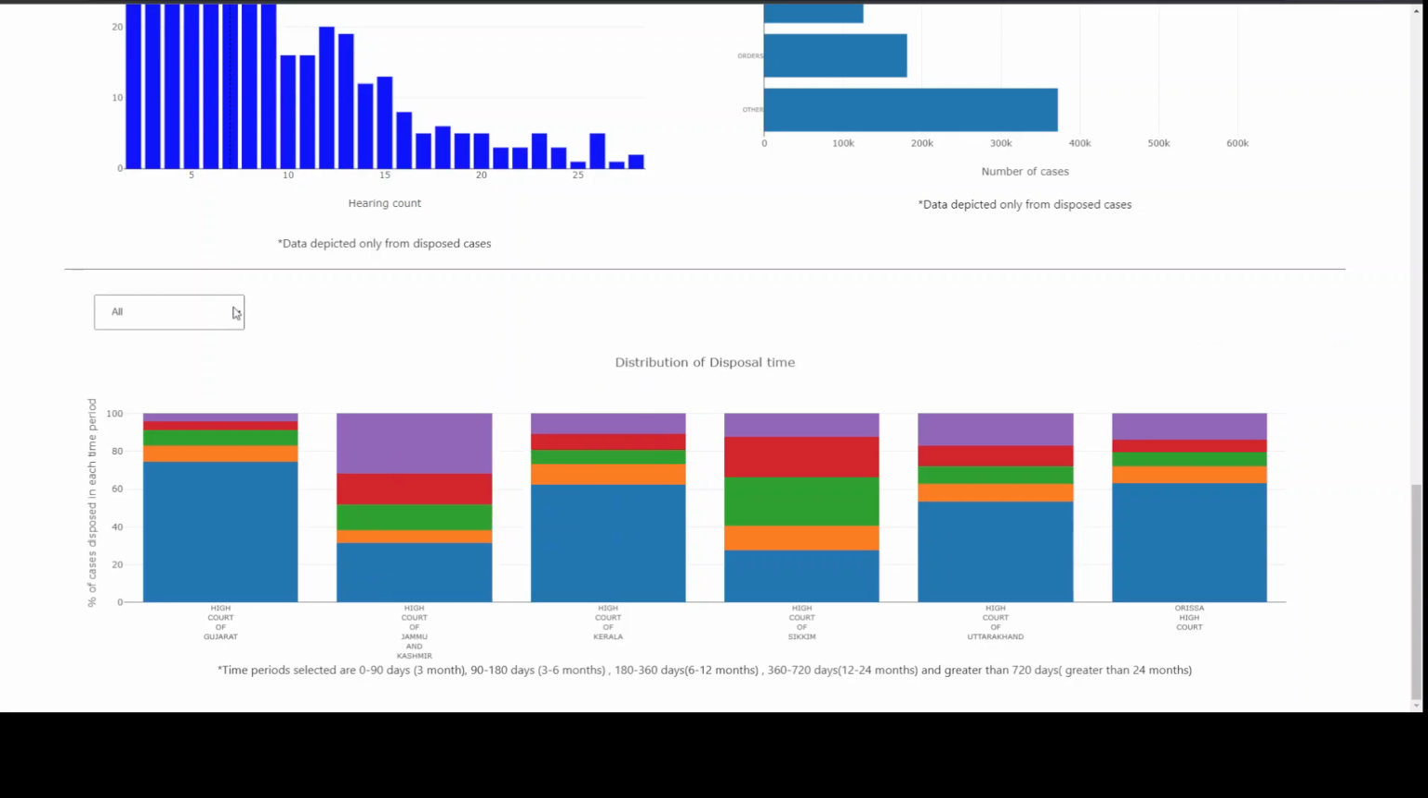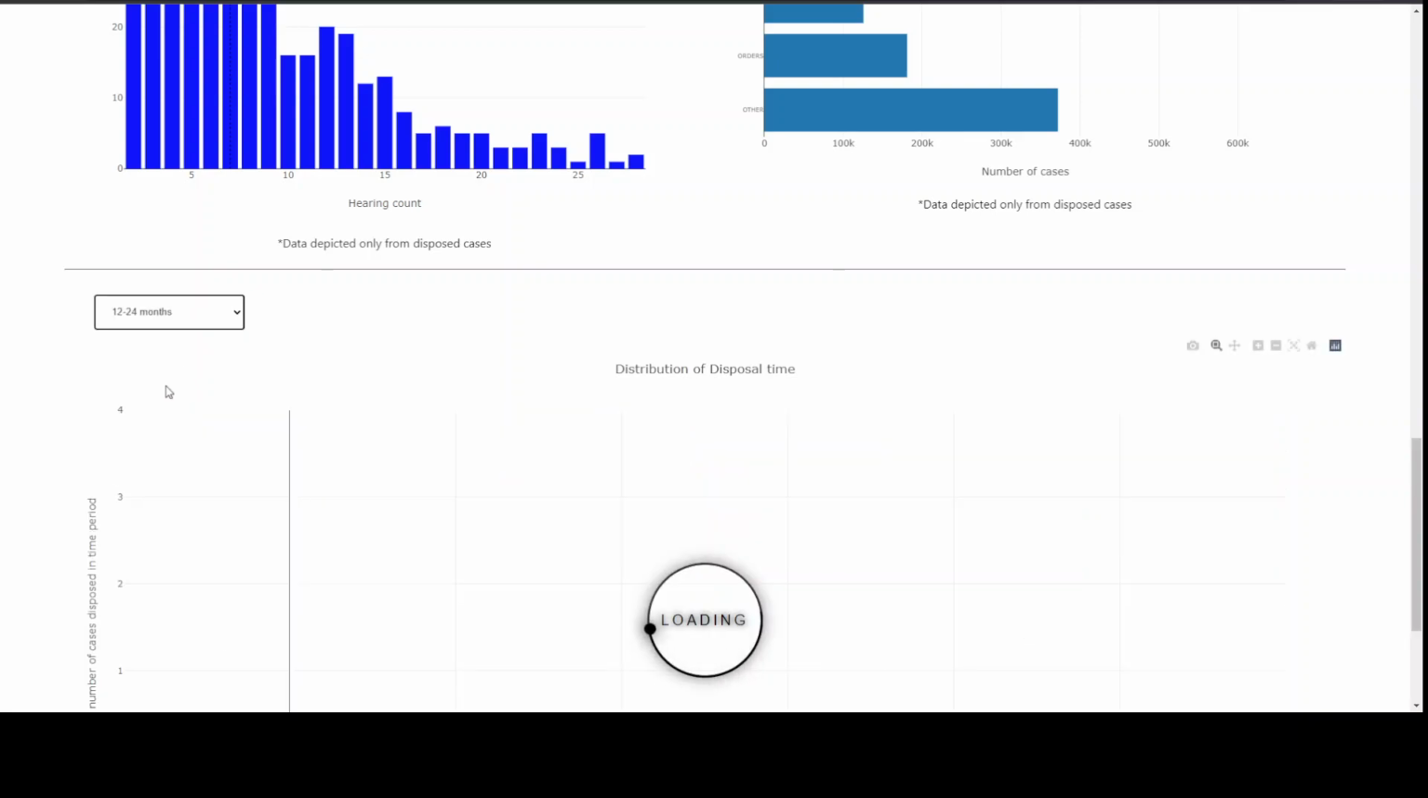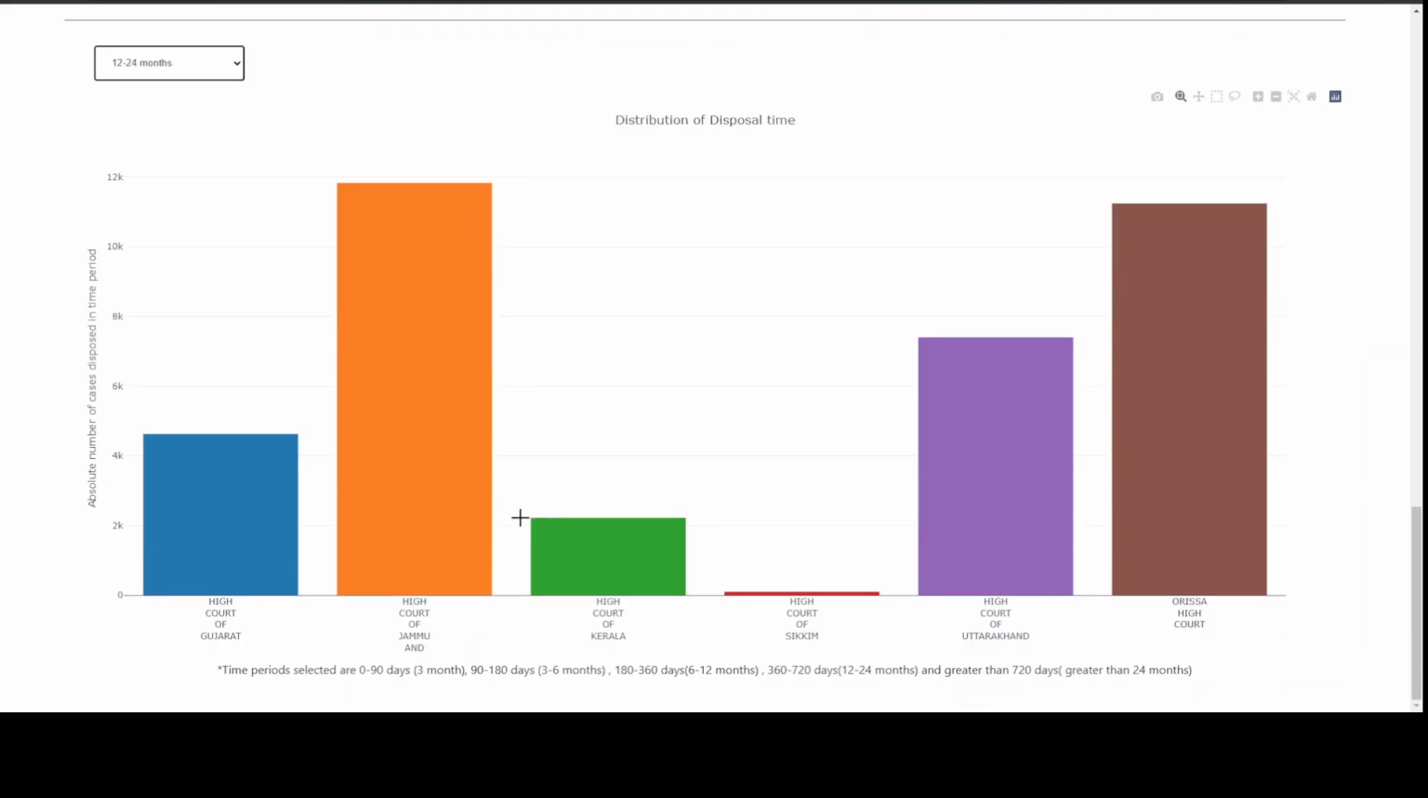So yeah, we found it interesting to look at this across the board. You can also get a sense of the absolute number of cases from this decade that were disposed and that took, as we said, 1 to 2 years to actually be disposed. So highest number again, Orissa and Jammu and Kashmir in the absolute.